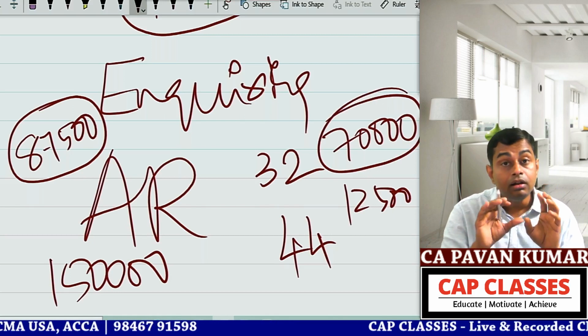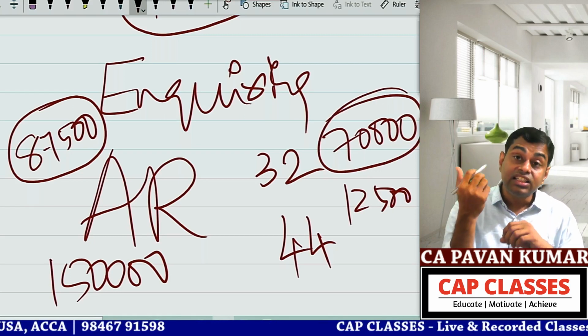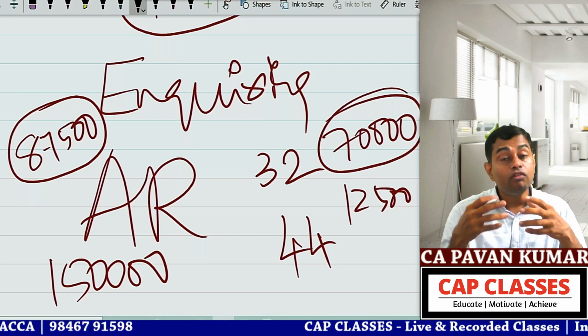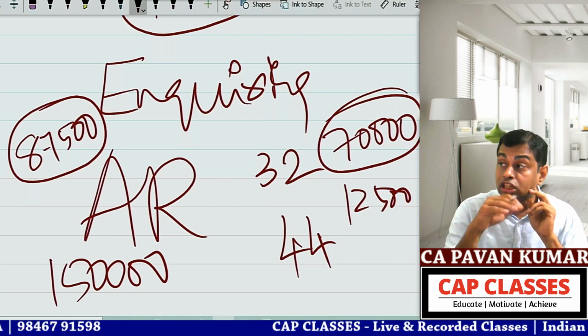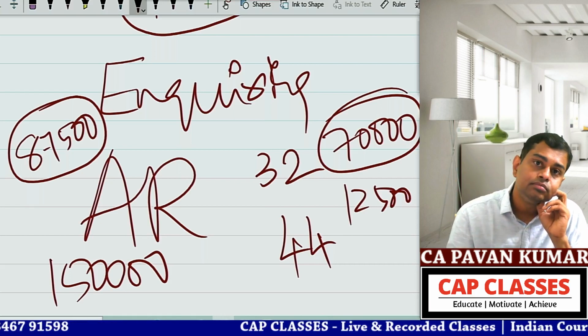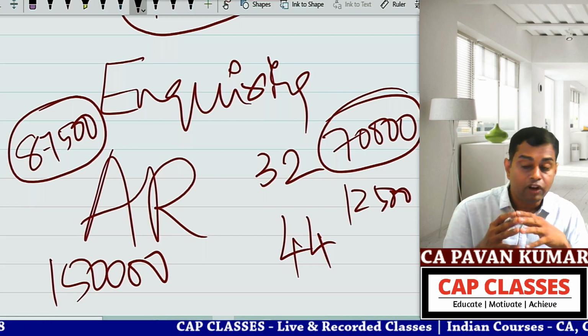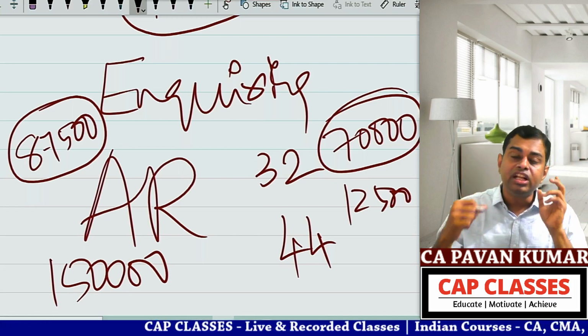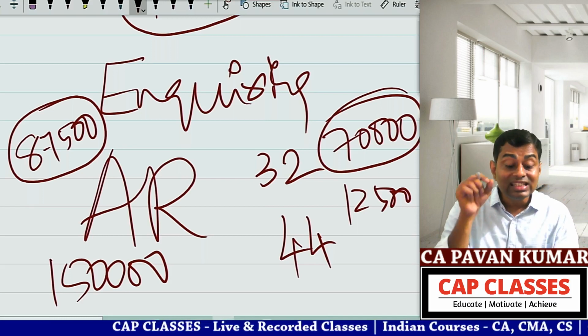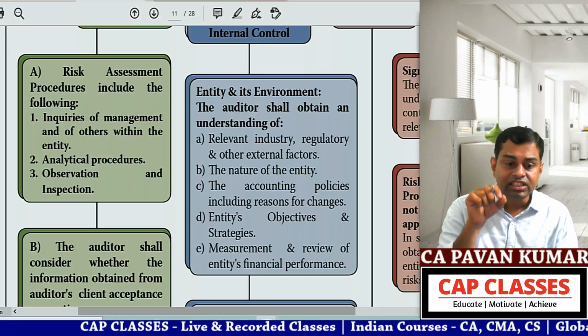Why is the raw material holding period increasing? Why is the inventory turnover ratio increasing? Why is the gross profit margin decreasing? Why is the occupancy ratio decreasing? Why is the gross profit very high and the net profit coming down? So this is the second area. So what is the first area?